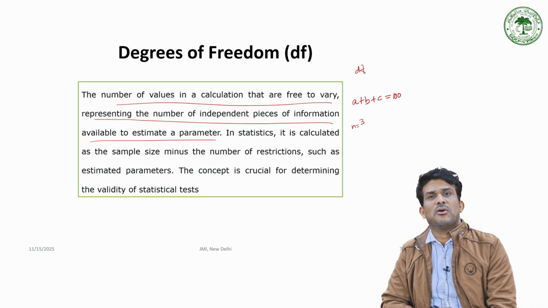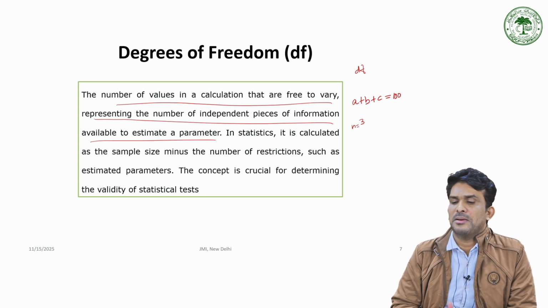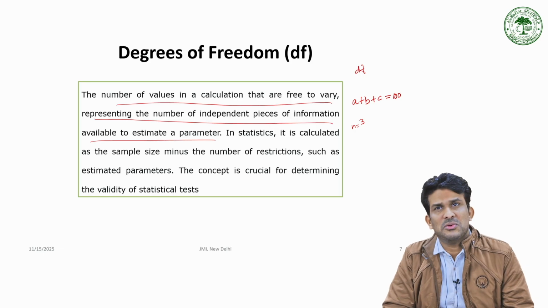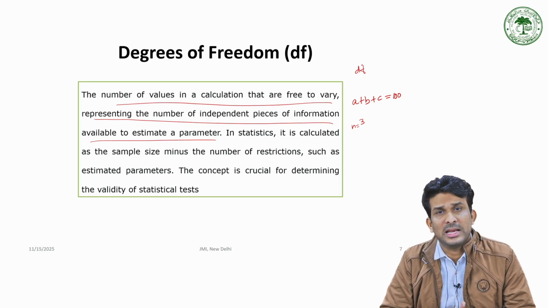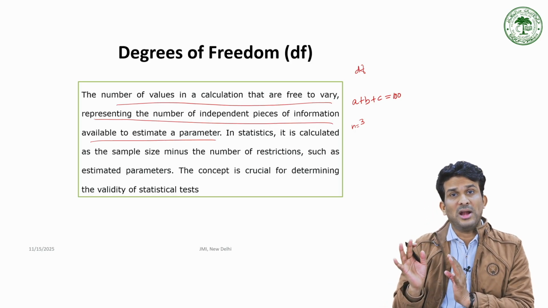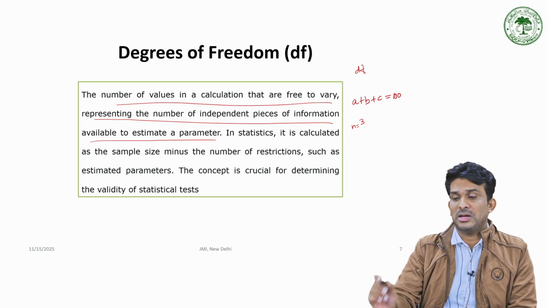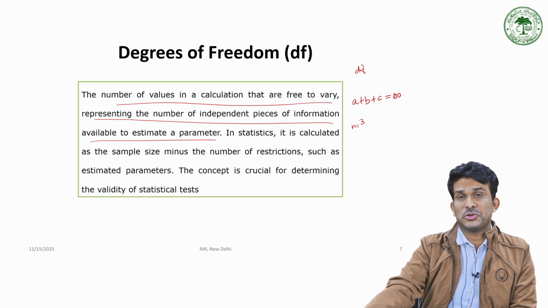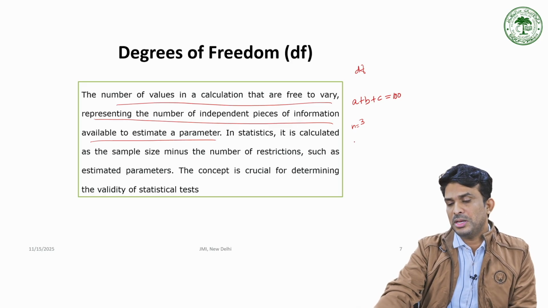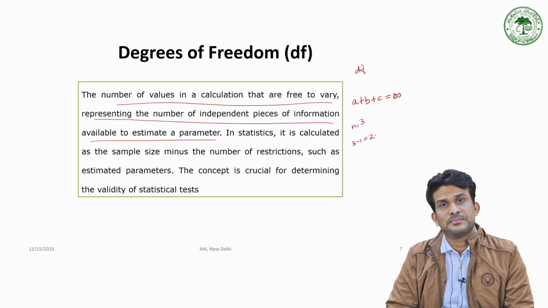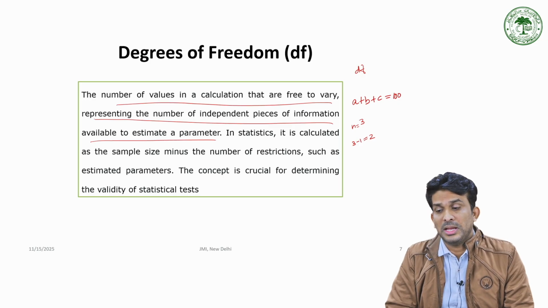When you go for degrees of freedom, you can have any values of a and b, but one restriction is always there to ensure the condition. So, here 3 minus 1, that is 2, will be the degrees of freedom.